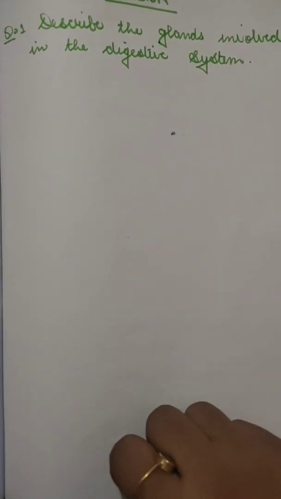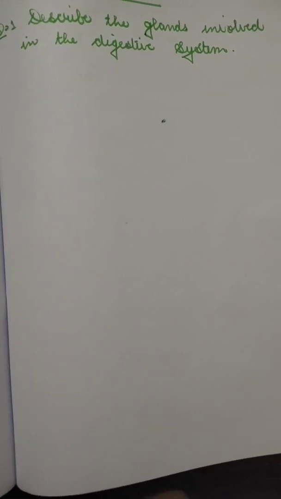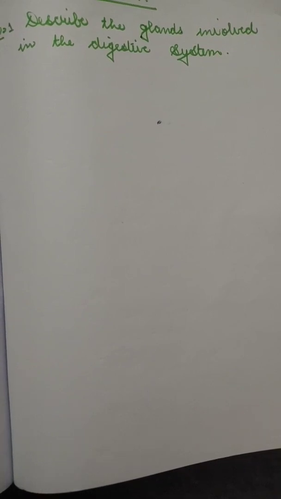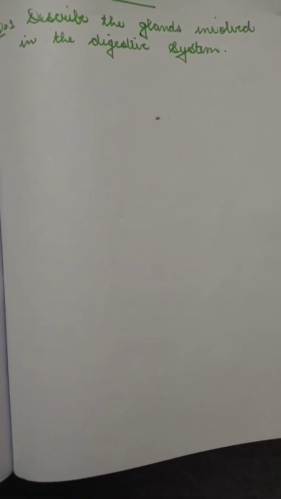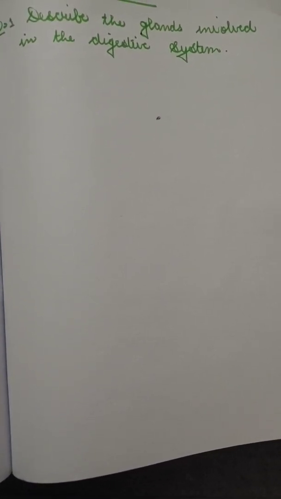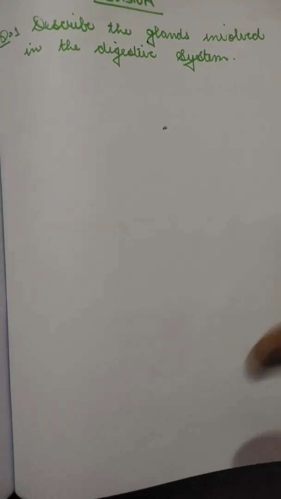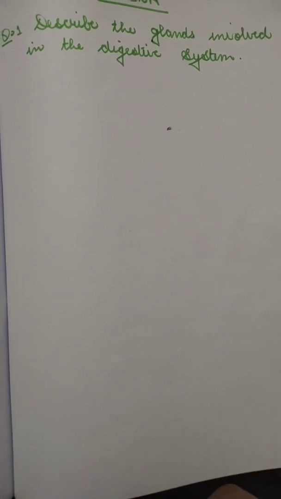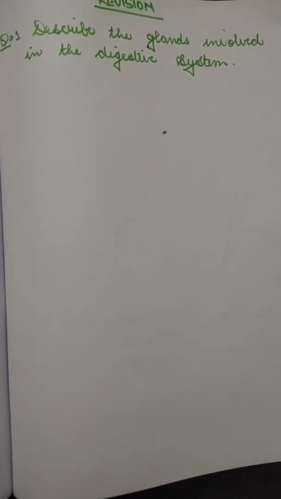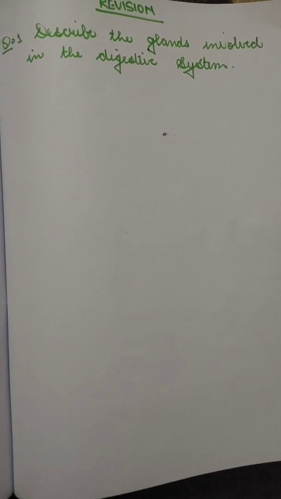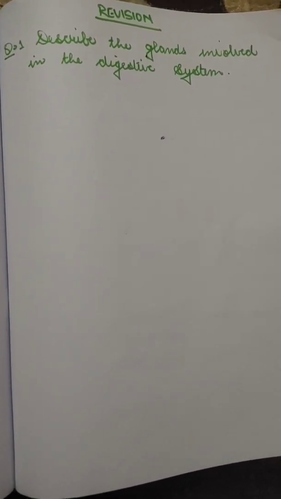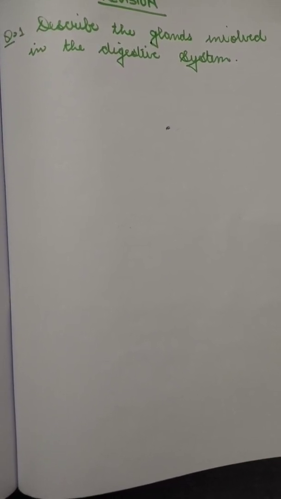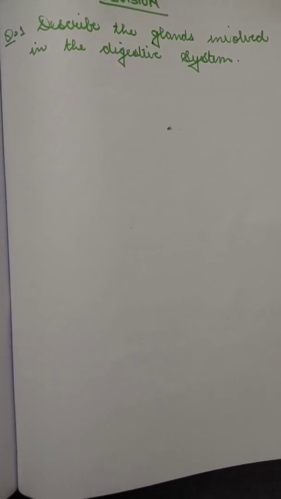This is the most common question. It can be asked in certain ways, like in the form of match the columns, fill in the blanks, short answers, and even long answer questions. We will be covering all the organs, glands, secretions and enzymes, so that this single question covers all the different points, and many questions can be made on this.